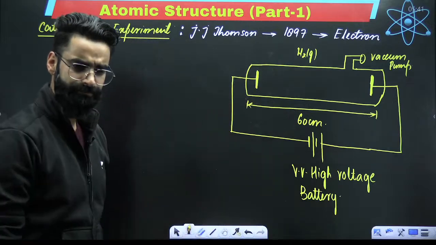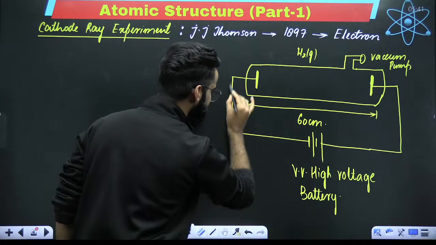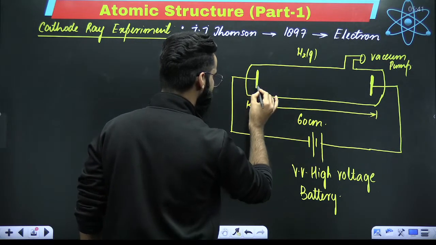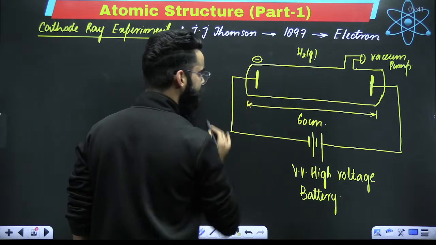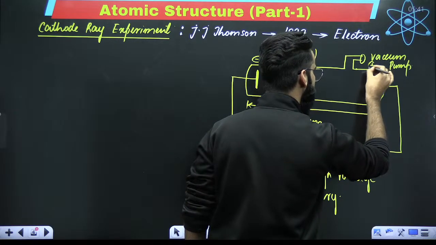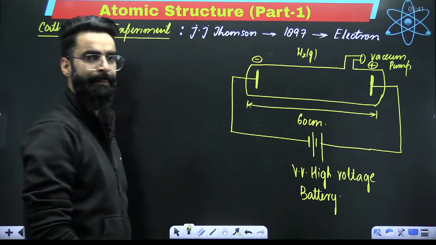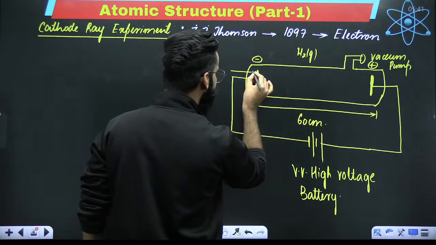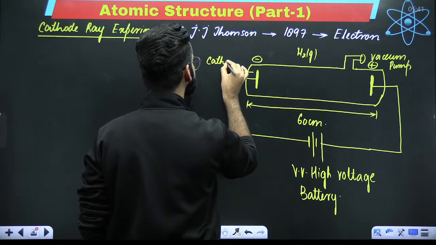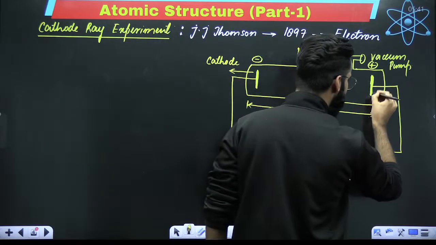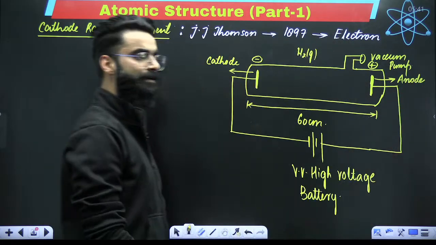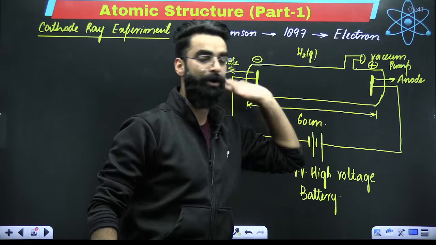Now, my dear students, that metal strip which is connected with the negative terminal of the battery will have the negative charge on it. Similarly, that metal strip which is connected with the positive terminal of the battery will definitely have positive charge on it, right? This negatively charged metal strip, I'll be calling as cathode. And this positively charged metal strip, I'll be calling as anode.